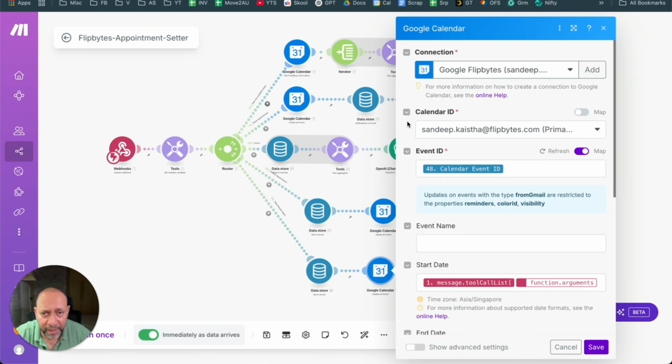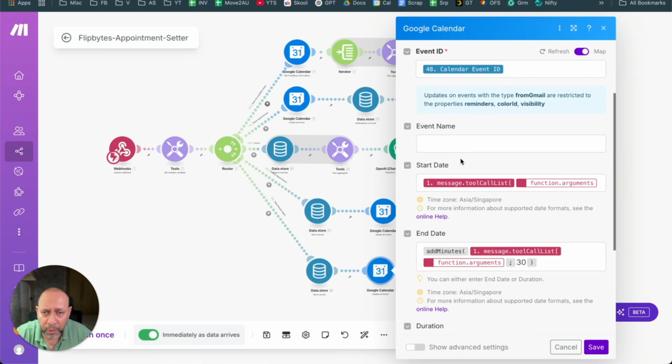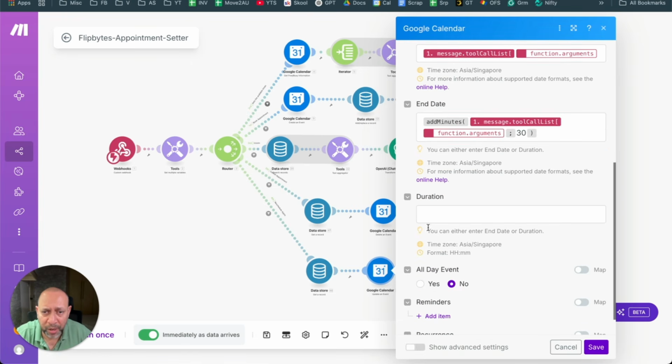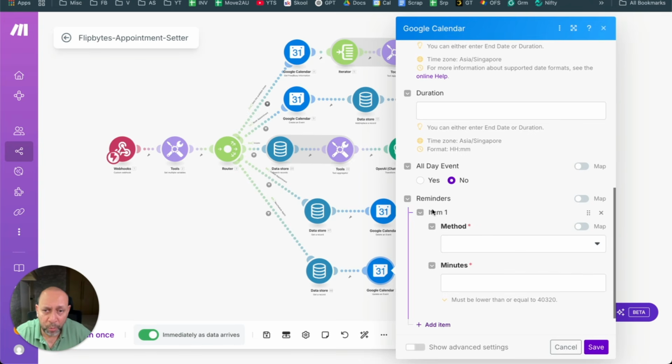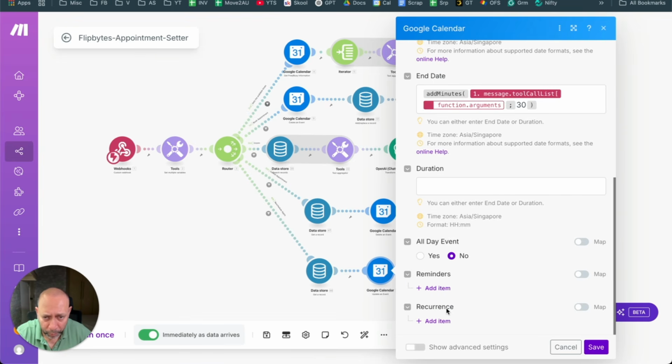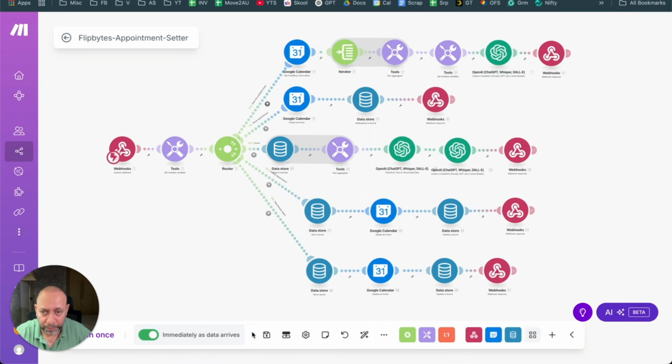When you create an event, you can mention the start time and end time, and you can also add reminders. Like in real Google Calendar, you can say that you want to be reminded 1 day before or 1 hour before, and all those things. You can put a method out here and the minutes when you want to be reminded, and it will remind you. There's also recurrence, and you can program all of these things within the system.